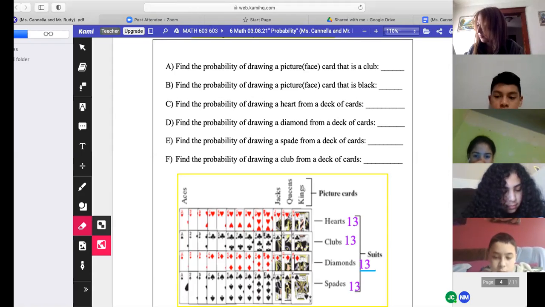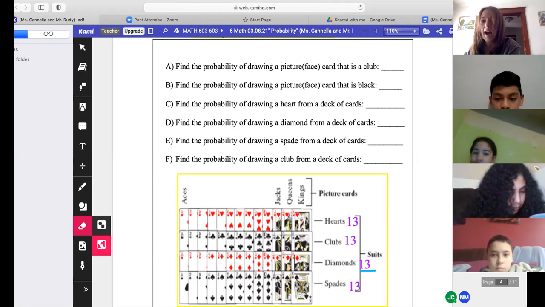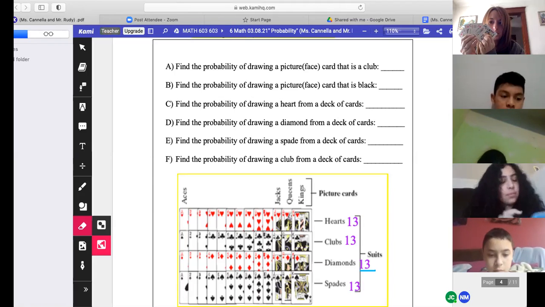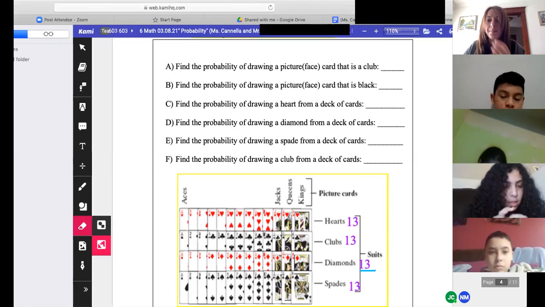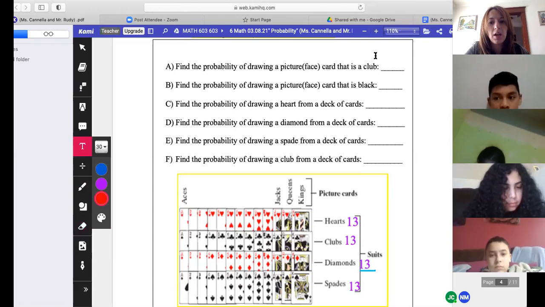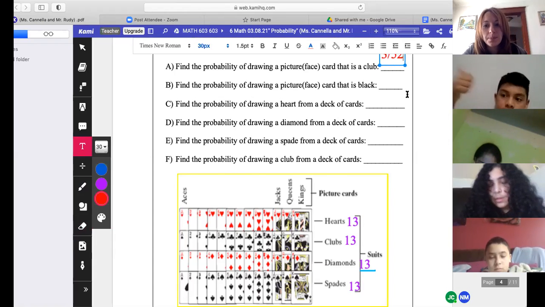Yes. Is this a club? Yes. So there's 3 out of how many face cards? What's 3 times 4? 12. So 3 is the event out of 12. That's the probability that I would get a club. Make sense?